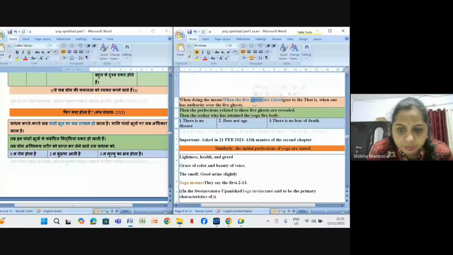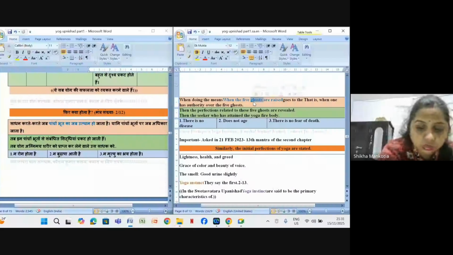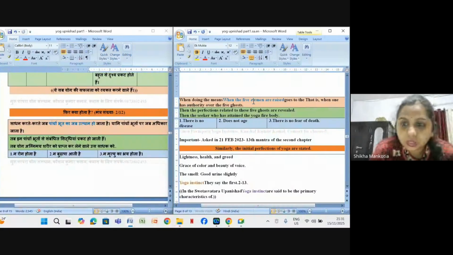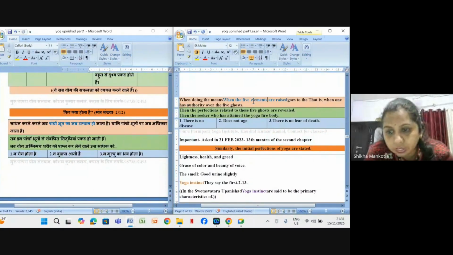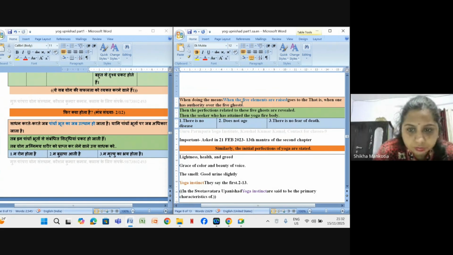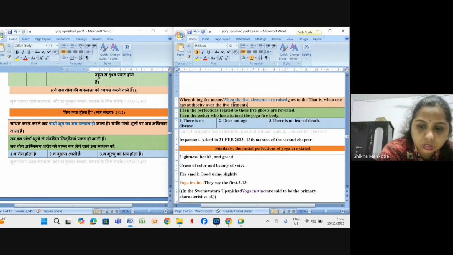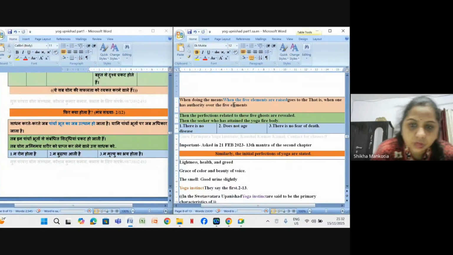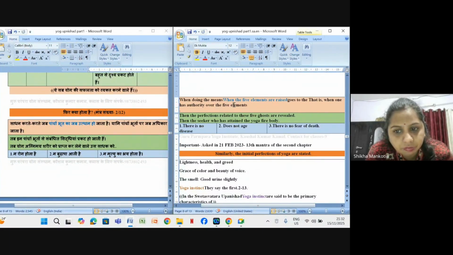Then the five ghosts are raised. Five ghosts means five elements, Panchbhut. That is, when one has authority over the five elements, the perfections related to these five elements are revealed.